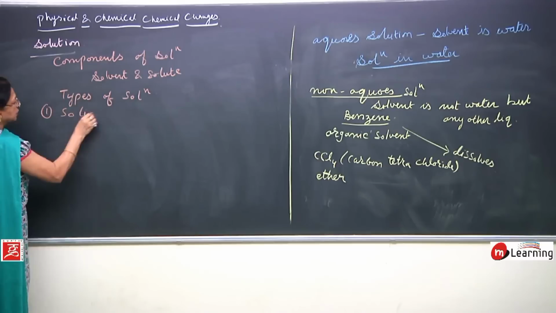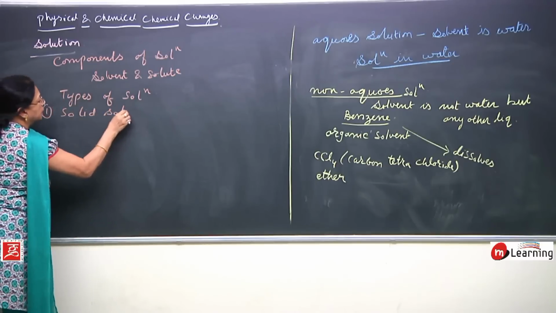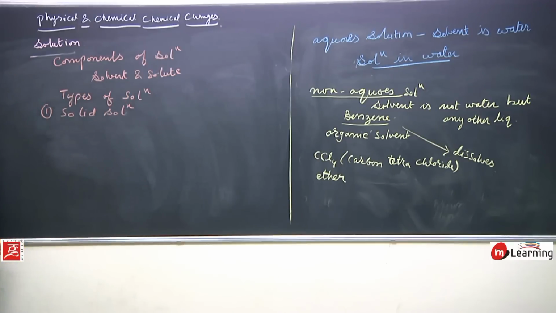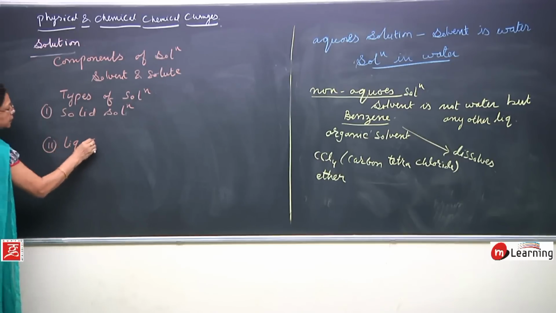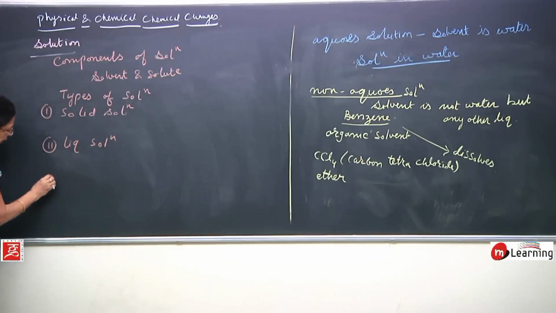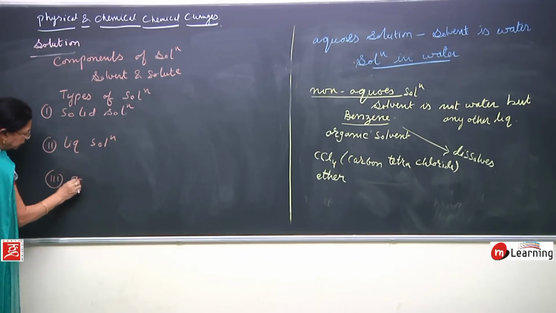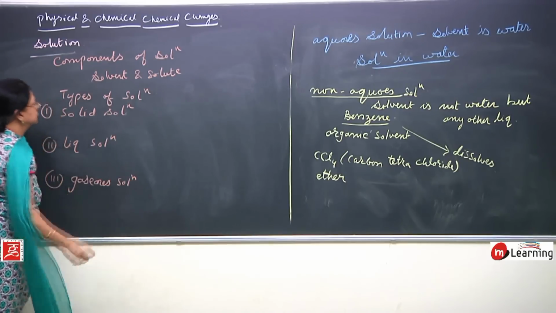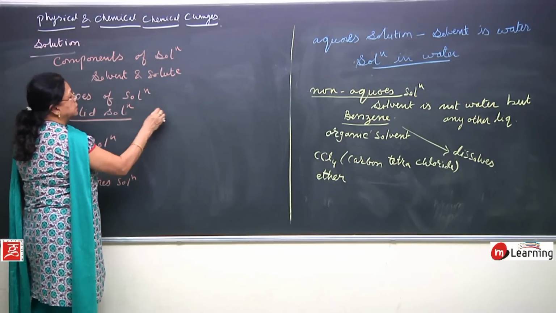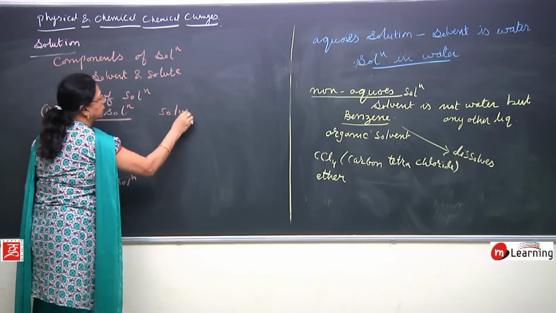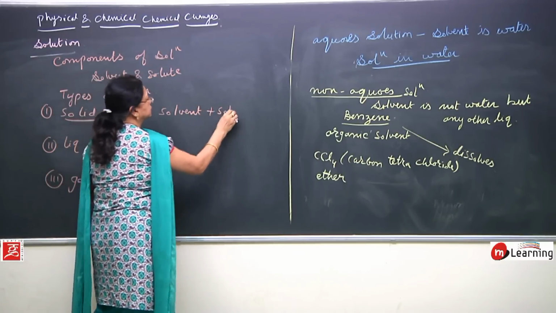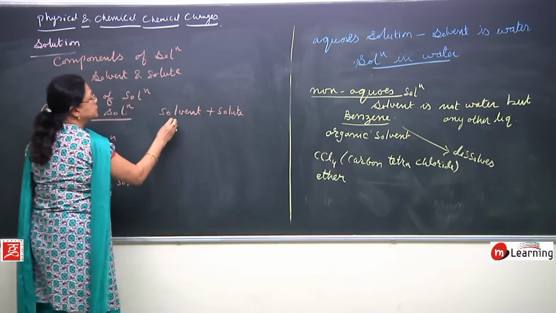Solid solutions, then liquid solutions and gaseous solutions. In a solid solution, solute and solvent both are solid.